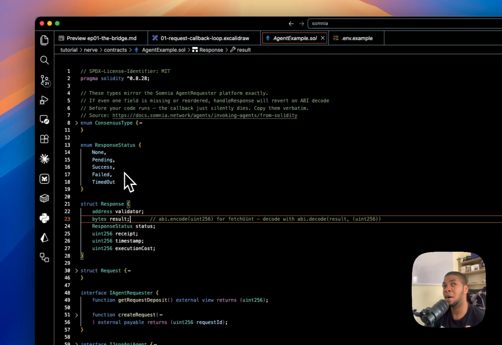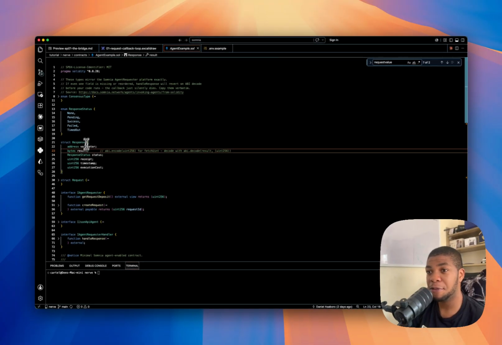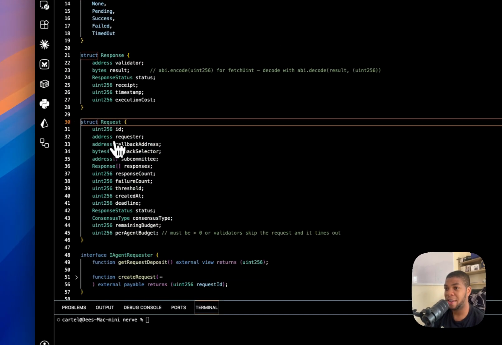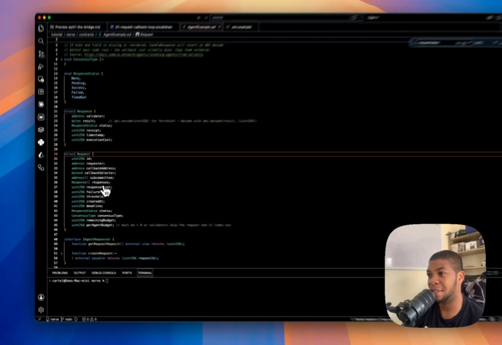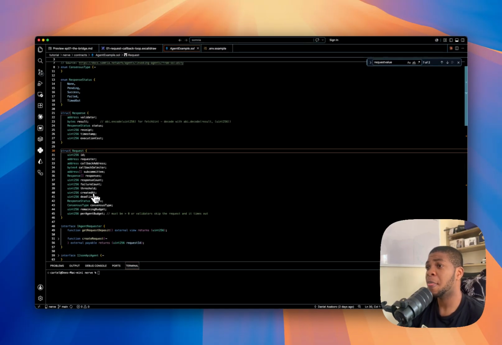This is just to map out an asynchronous call. The 15-field request struct is quite huge, and we'll explain all of this later in the episode. The handler has to decode with the same one. If you get a field wrong and the callback can't read the value, it reverts on decode, before your code even runs. So it just fails. That's why we'll copy them out of the starter instead of handwriting them, because they are correct and we don't want to touch them.